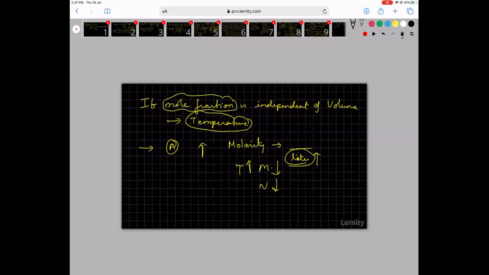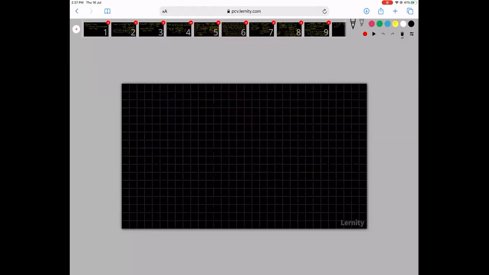So there are quite a few units of concentration which are independent of temperature, and quite a few which are dependent on temperature. Of course, we won't want units which are dependent on temperature, but those are easy. In some cases, it doesn't matter. So we usually work with them. But there are a good number of units of concentration which are independent of temperature. One such thing is mole fraction. Okay. So if you understand mole fraction, then we will move on and learn another thing called molality.